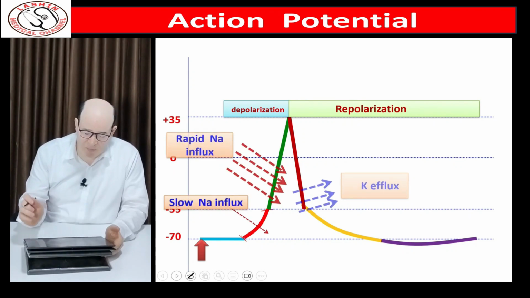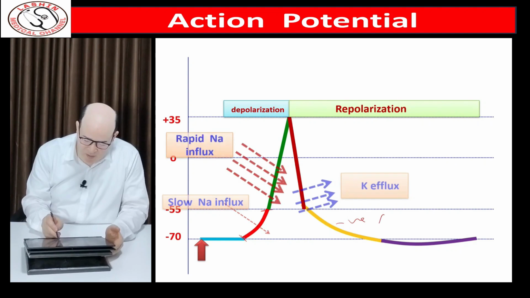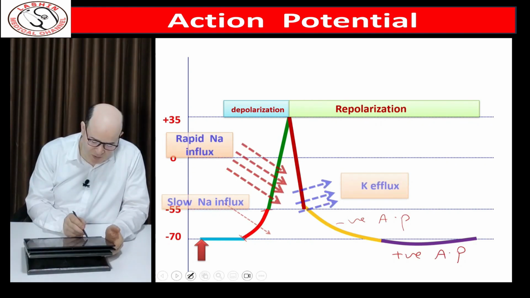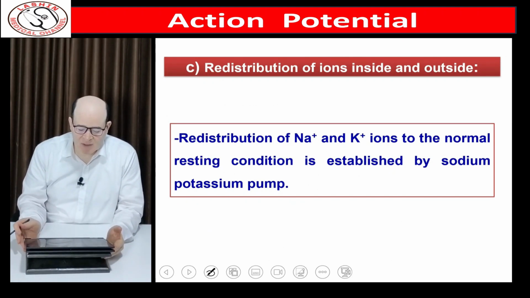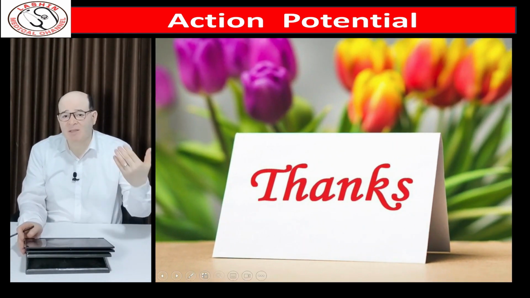First, it moves rapidly, then it moves slowly to negative after potential, and this is followed by positive after potential. Finally, there is a step of rearrangement of ions which are disturbed during the process of depolarization and the process of repolarization. See you again. Goodbye.